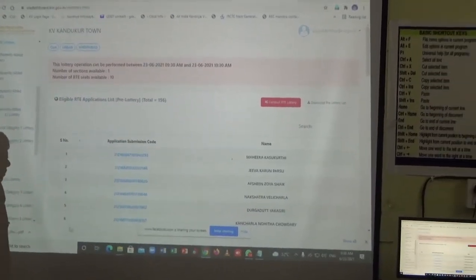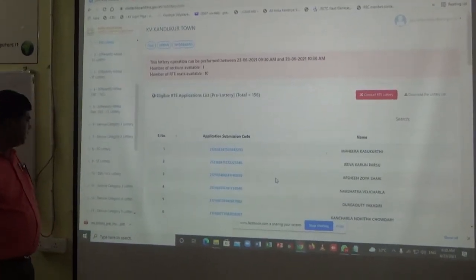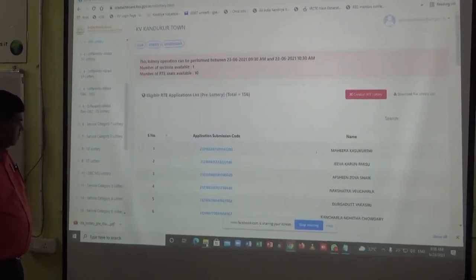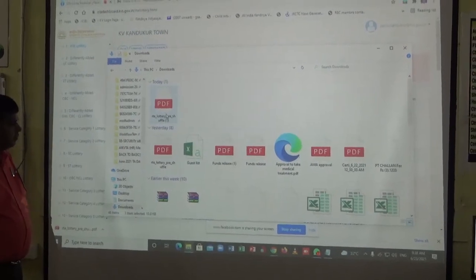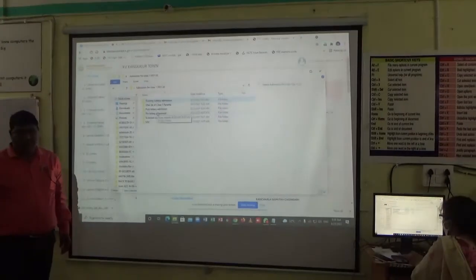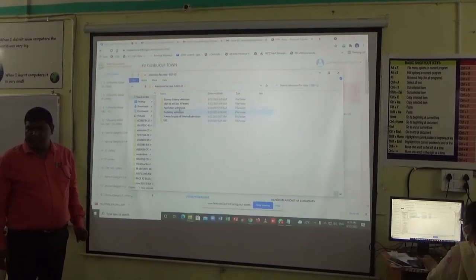Download 3 lottery. Yes, sir. Download. Save. 156 candidates are registered for RTE. So we have 10 seats. There is a provision for 10 seats.